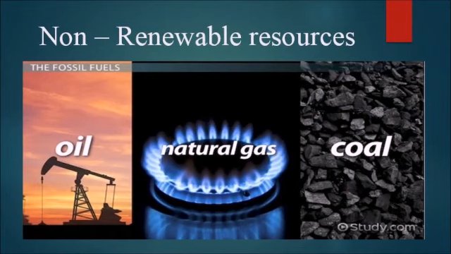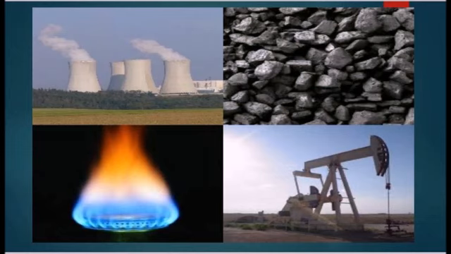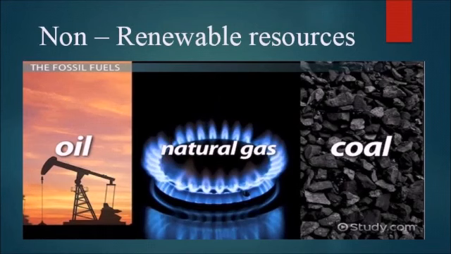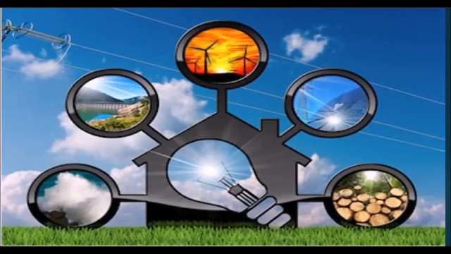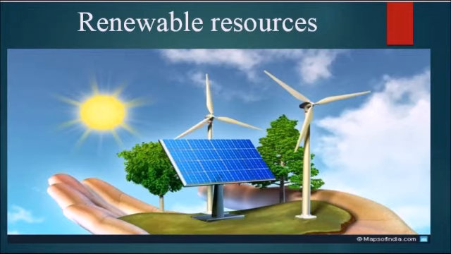So non-renewable resources are those resources which cannot be used again and again. Once used, they cannot be brought back because it takes millions of years to be formed deep inside the surface of the earth. Since it takes millions of years to be formed inside the earth, that's why these are called non-renewable resources. So from this non-renewable and renewable classification we come to know that we do not have unlimited stocks of resources, and hence we need to check on the use of resources which are available to us.